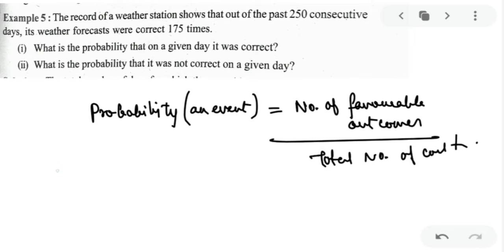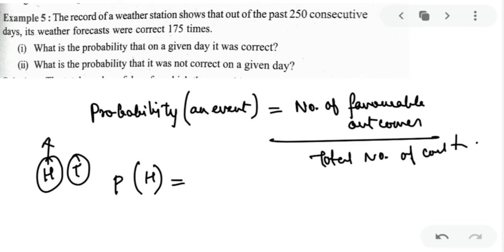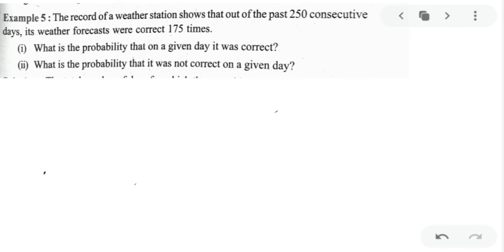Okay, for example, if I am tossing a coin, now coin, as you know, it has head, it has tail. So if I ask you what is the probability of getting head, what are the chances that you will get head? So you have to see head favorable outcome is 1 and the total number of outcomes are 2. So what is the probability of getting head? It is half. Okay, you can convert it into decimal, that is 0.5. Clear?